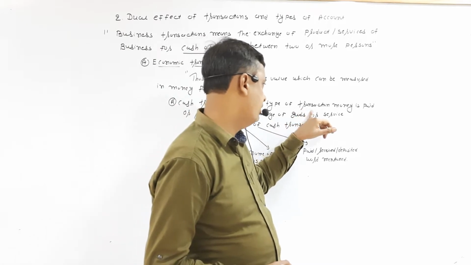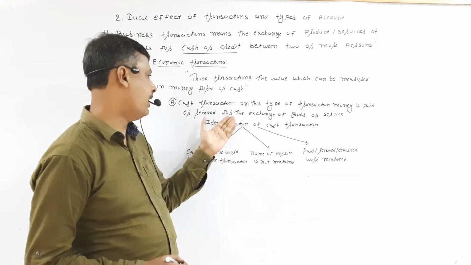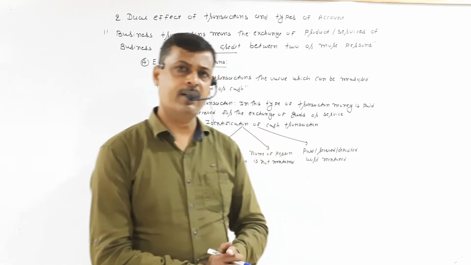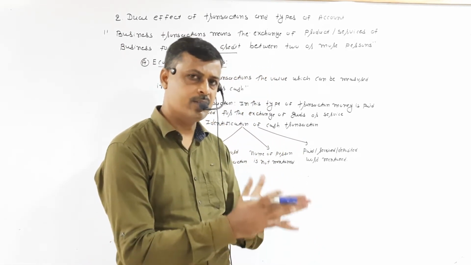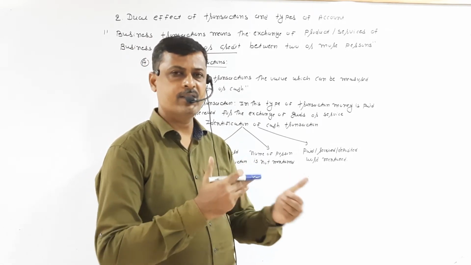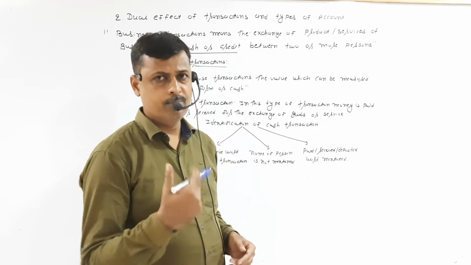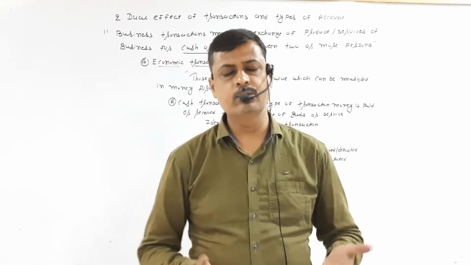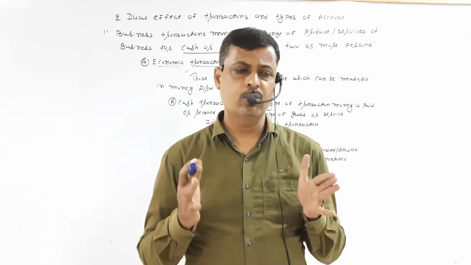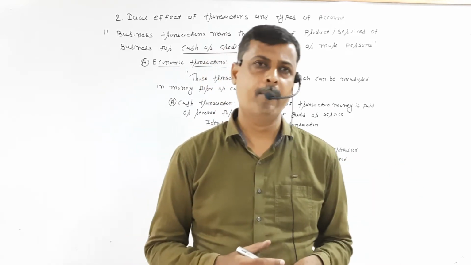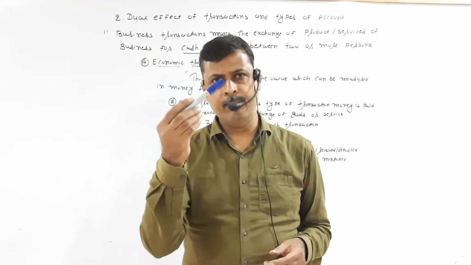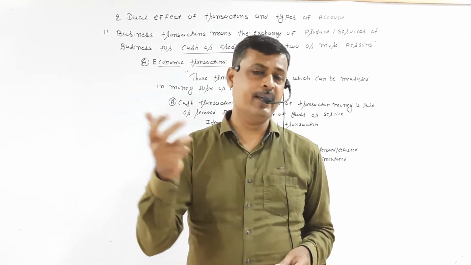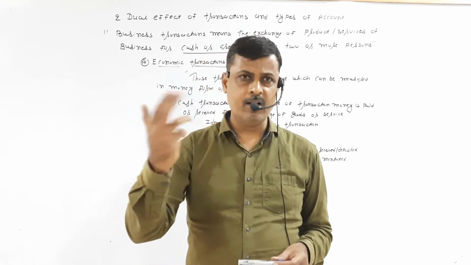In this type of transaction, money is paid or received for the exchange of goods or service. So cash transaction means those transactions where, at the time the transaction is made, money is exchanged between two or more persons. When you make a transaction and at that same time you pay or receive money, those transactions are called cash transactions. For example, if I want to purchase a marker pen and I immediately pay 50 rupees, that is called a cash transaction, because when the product was exchanged, at the same time you paid 50 rupees.